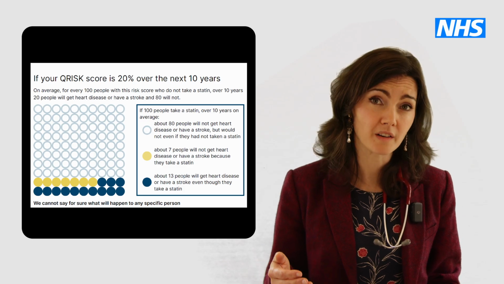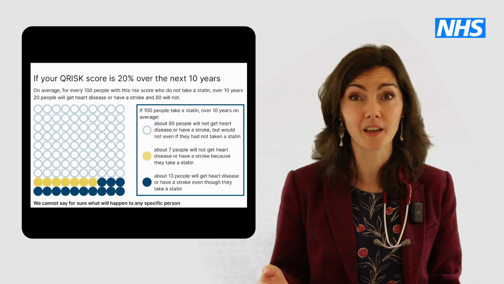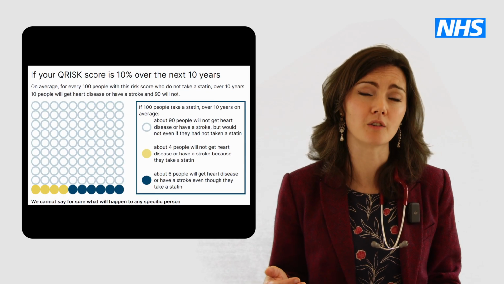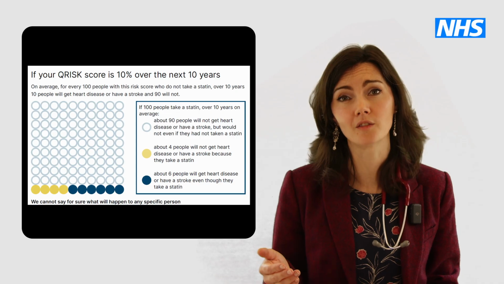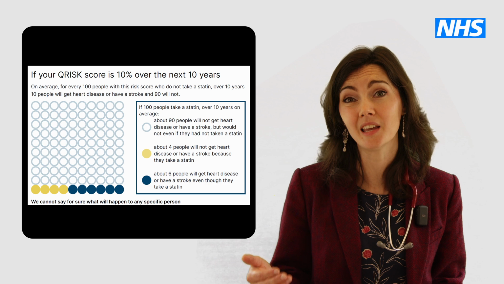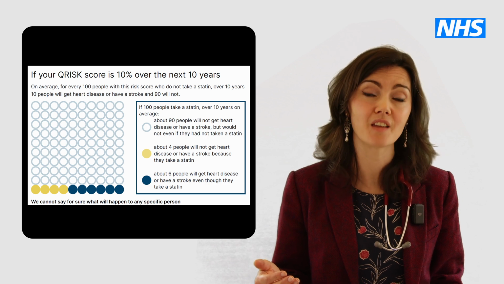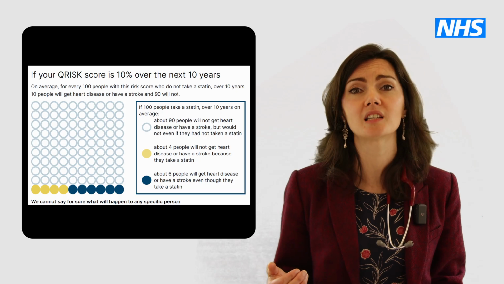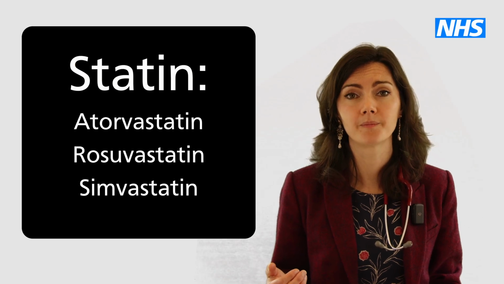20% or 1 in 5 is considered a high QRISK. However, even a 10% QRISK, i.e. a 1 in 10 chance of having a stroke, a TIA or heart attack in the next 10 years is still very significant. And your GP or nurse may recommend that you start a tablet called a statin.